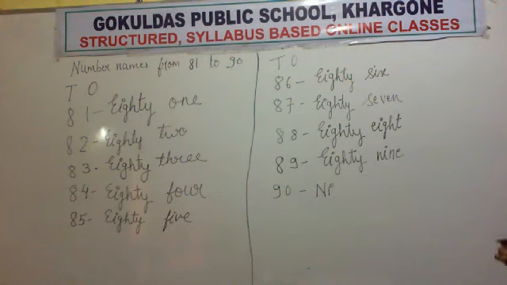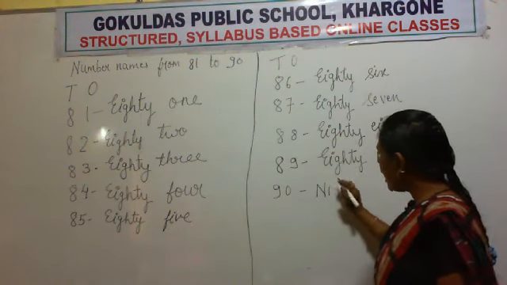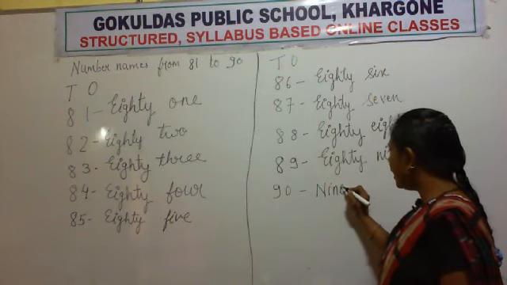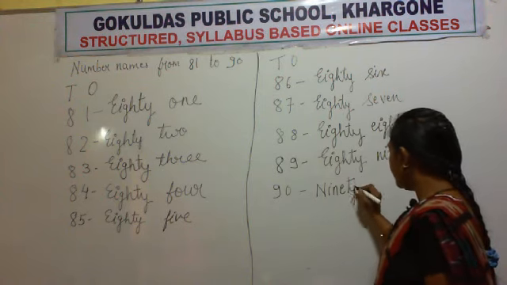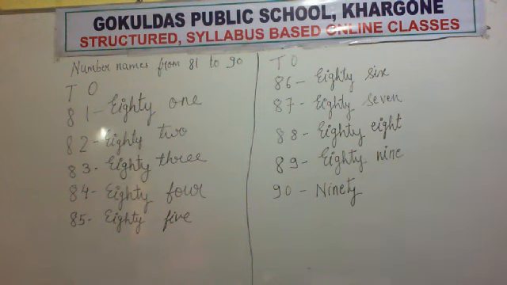NINE. 9. What is the spelling of 9? NINE. 90. So NINETY, 90. What is the spelling of 90? NINE 9, TY, 90. NINETY 90. So copy fast.